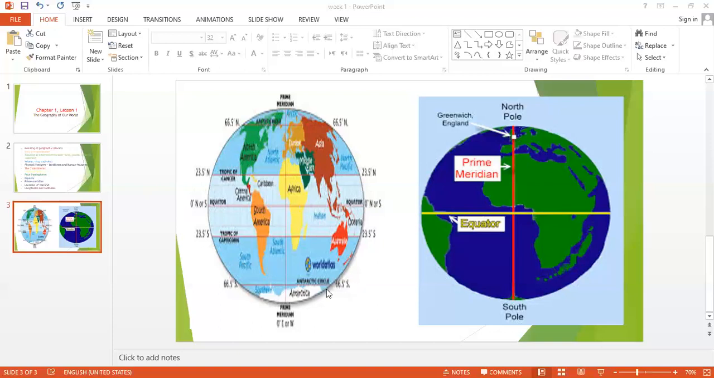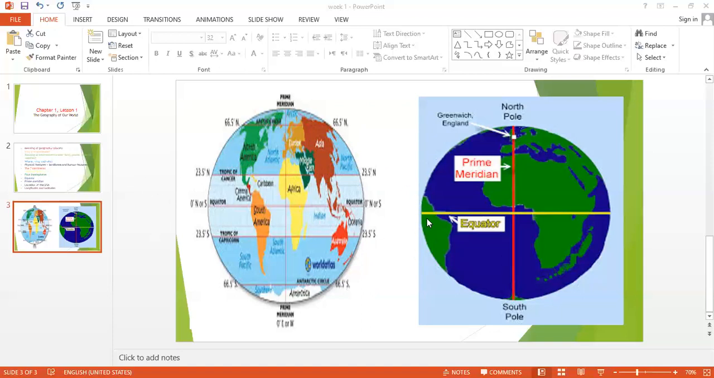Each latitude has a number. These numbers, for example, look, 23 north, 66.5 north, because the equator divides the Earth into the North Hemisphere and South Hemisphere. So these parallels take numbers by their location, north or south. This is 23 north, but this is 23 south. This is 66 north, but this is 66 south. And latitudes come parallel to the equator.